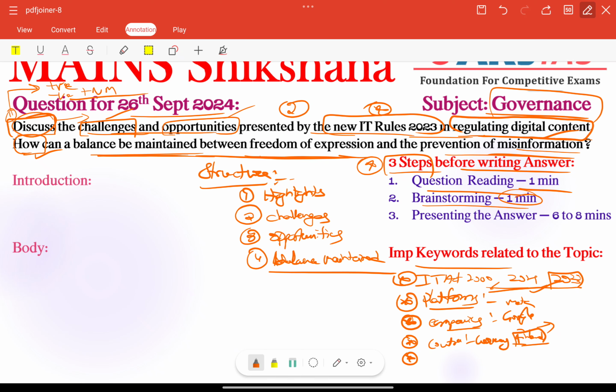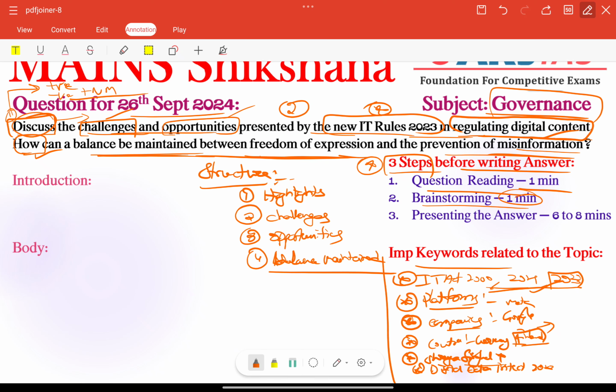Some cases are there. For example, Shreya Singhal versus Union of India, that is also very important case, right? So regarding our particular section 66A of the IT Act, which was struck down in the particular judgment, right? Very important. Other than that, we have recently enacted our digital data protection also, right? Digital Data Protection Act, that is also very important, 2023.